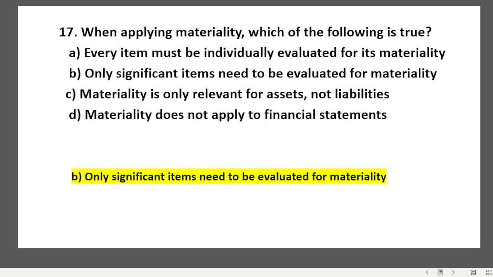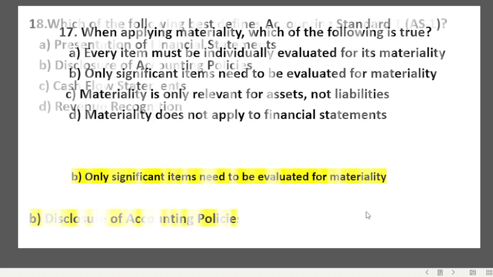ठीक है. Number 17, when applying materiality, which of the following is true? Every item must be individually evaluated for its materiality. Only significant items need to be evaluated for materiality. Materiality is not relevant for assets, not liabilities. Materiality does not apply to financial statements. So answer will be only significant items need to be evaluated for materiality. जो significant है, जो financial reporting से किसी के economic decision में change आ सकता है, that is only a material impact. Otherwise no, materiality does not apply to financial statements. All these are not relevant here. So only significant items need to be evaluated for materiality.